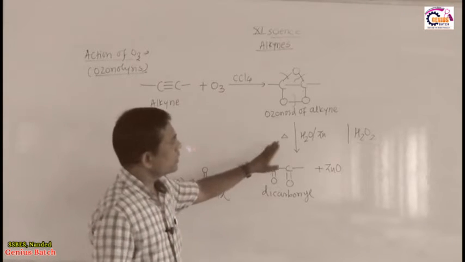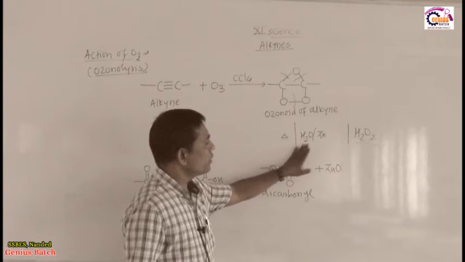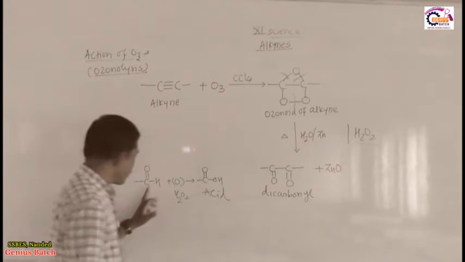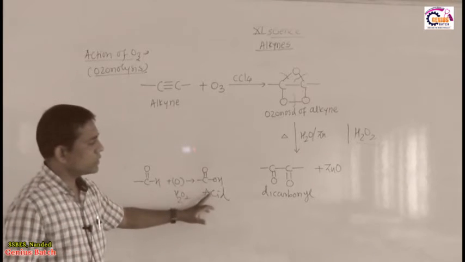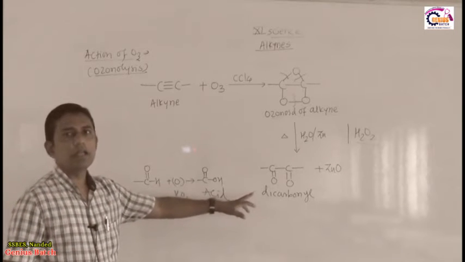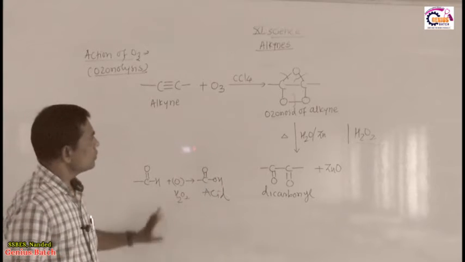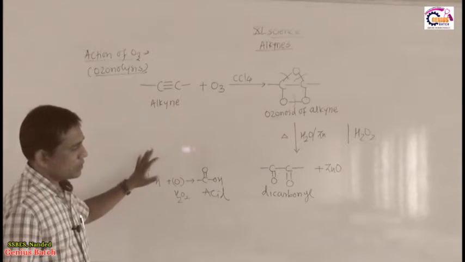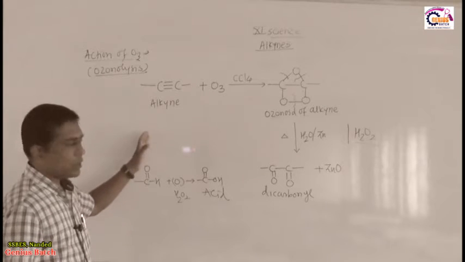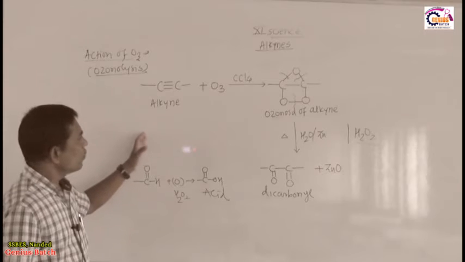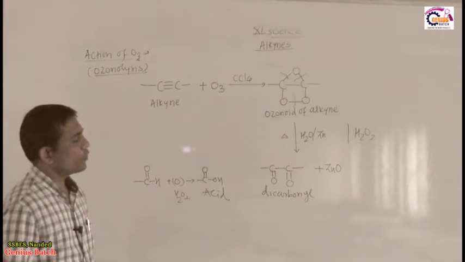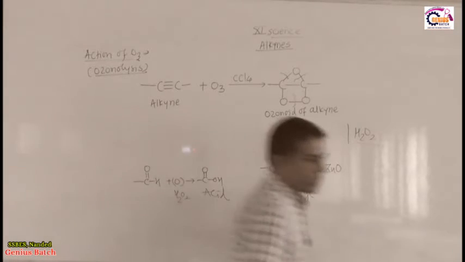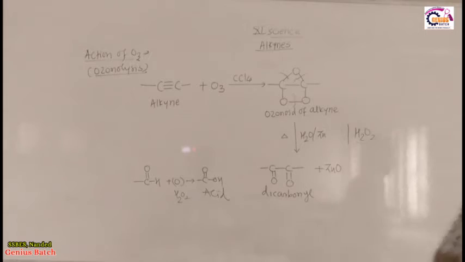Therefore, in the second step, whenever we heat with water, we must use zinc to avoid the oxidation of aldehyde into carboxylic acid and we get aldehyde and ketone products. So, this is the importance of this ozonolysis of alkynes. Then we will learn a particular example, what will happen and what is the product of ozonolysis of a particular alkyne. So, let us see what will happen.